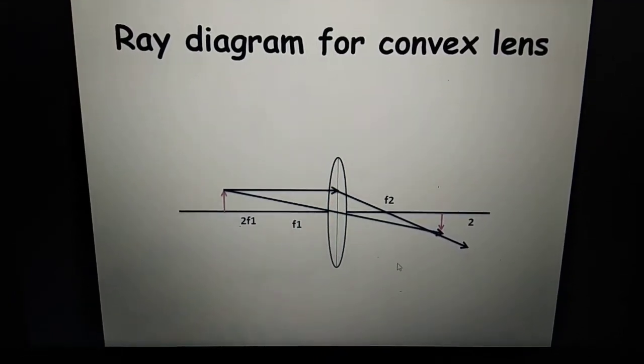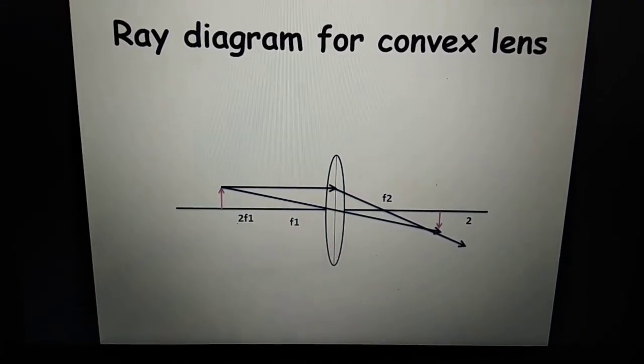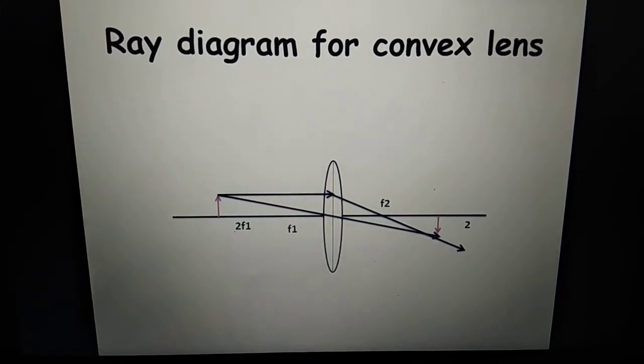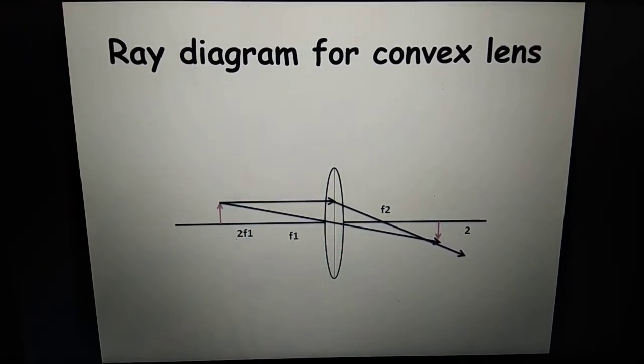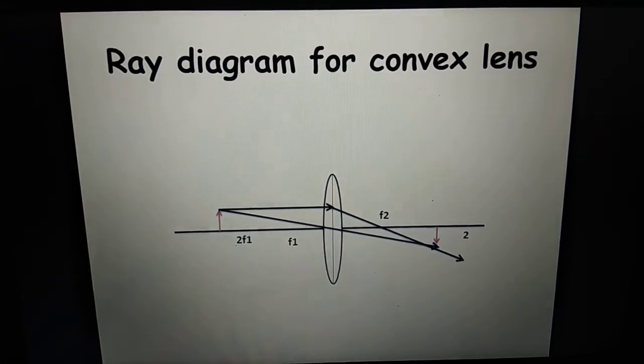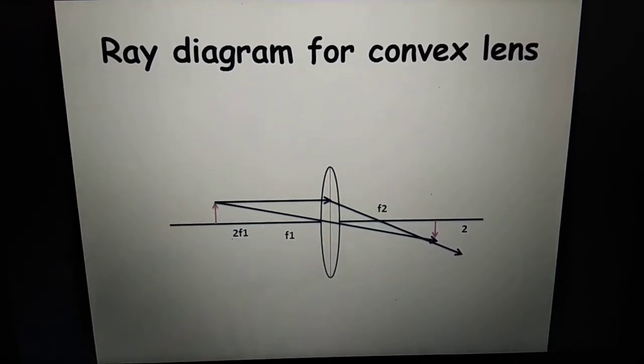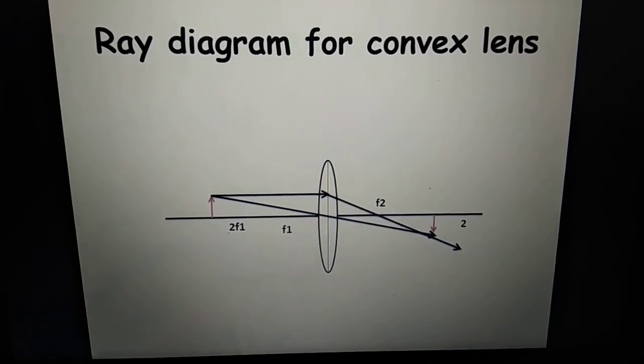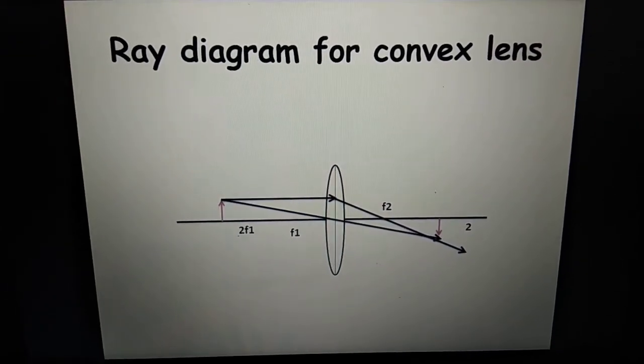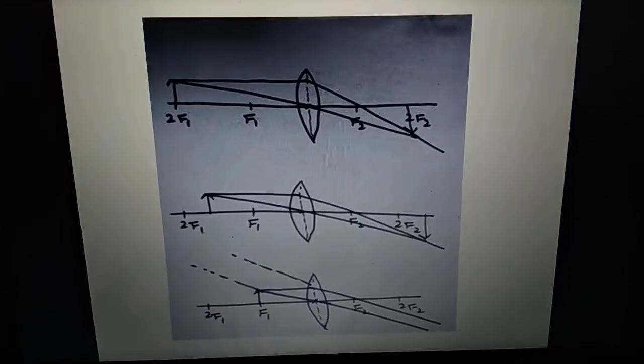The position of object and position of image remains same whether you are having lens or you are having mirror. Irrespective of whether you have concave mirror or convex mirror, or you have convex lens or concave lens. One more example I'll show you.